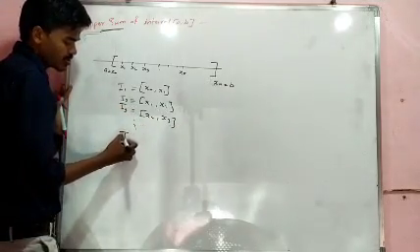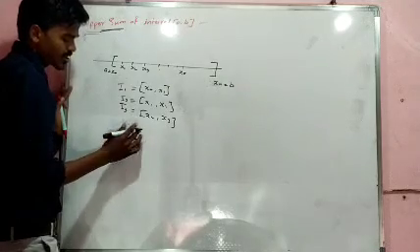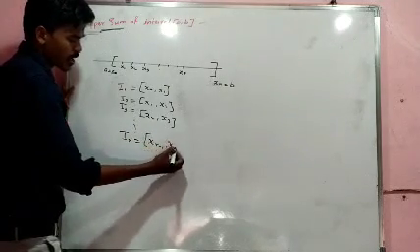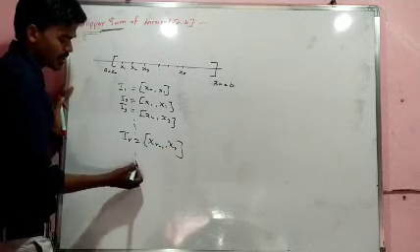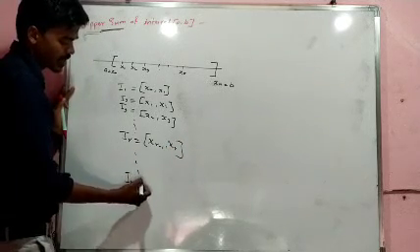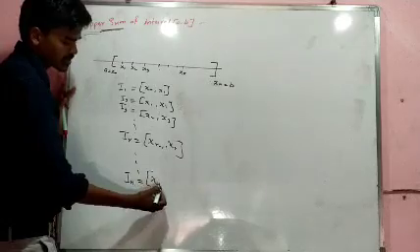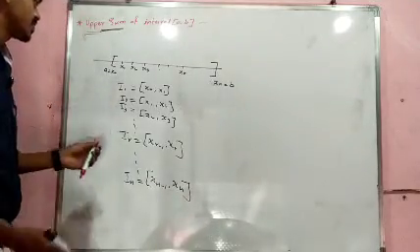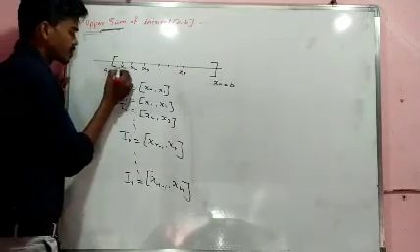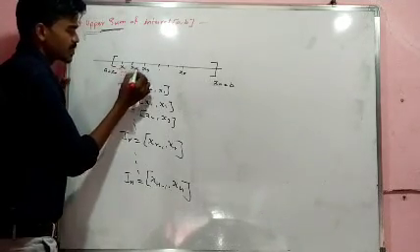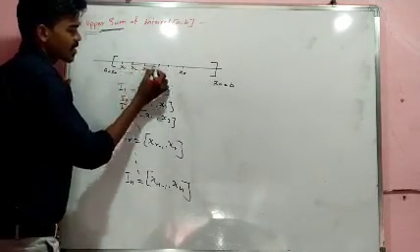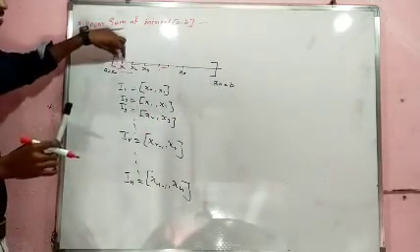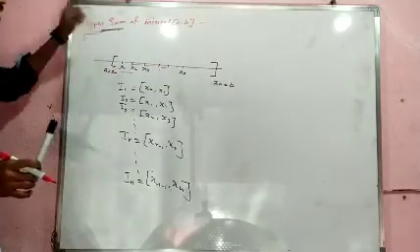Our rth interval is xr minus 1 comma xr, and our nth subinterval is In equal to xn minus 1 comma xn. These are our subintervals of this interval AB.